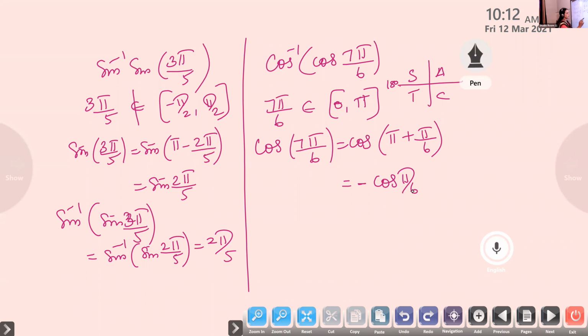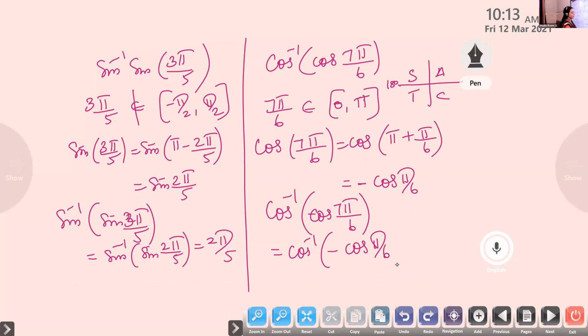So we can write this as cos inverse of cos 7 pi by 6. We can write this as cos inverse of minus cos pi by 6. Now, one formula is there, children.